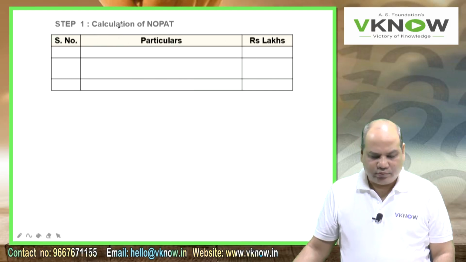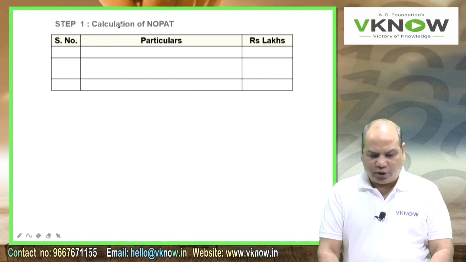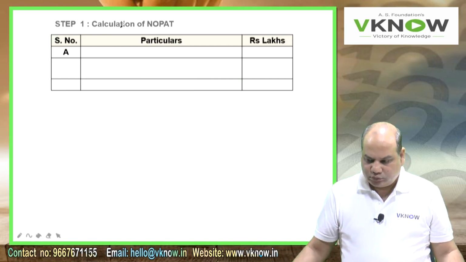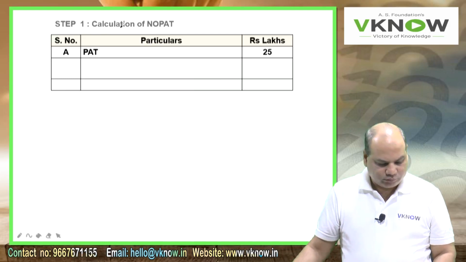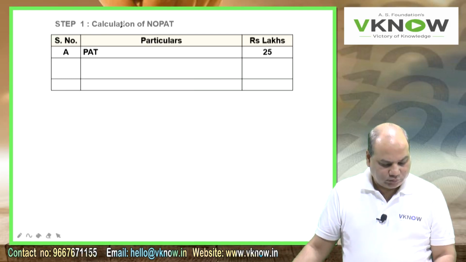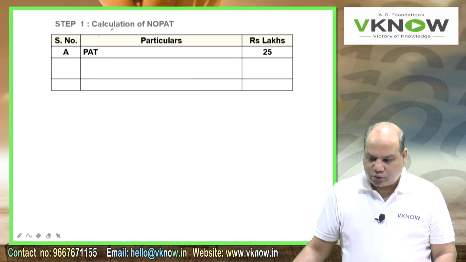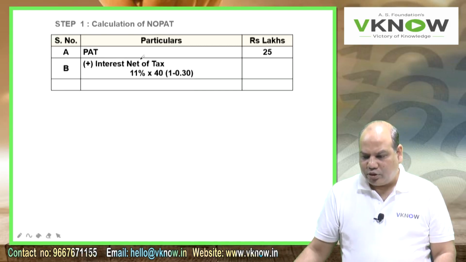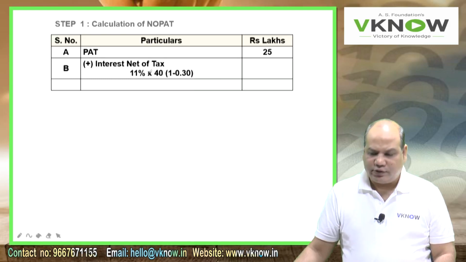Step number 1, calculation of NOPAT. Right hand side rupees in lakhs. Point number A, PAT 25 lakhs. Point number B, add back interest net of tax.